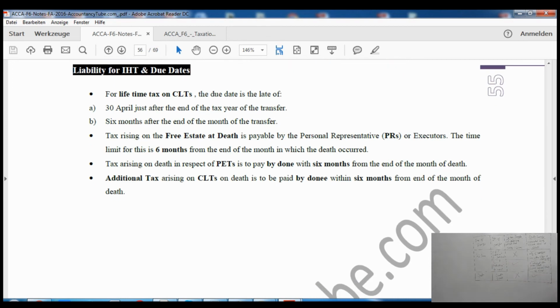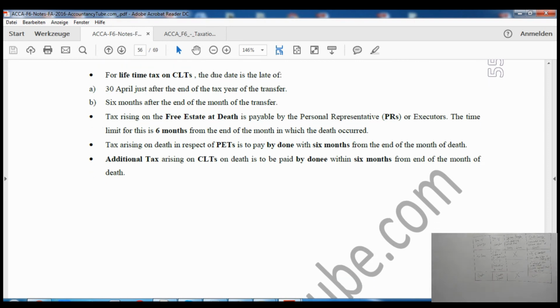Then it says tax liability of IHT and due dates. So for lifetime tax on CLTs, because there is no tax for PETs on lifetime anyway, the due date is the later of 30th of April after the end of the tax year of transfer. Please remember, after the end of the tax year, it does not say after the end of the month or after the end of year. So 30th of April after the end of the tax year of transfer, and 6 months after the end of the month of transfer. Whichever is later, that is the date.